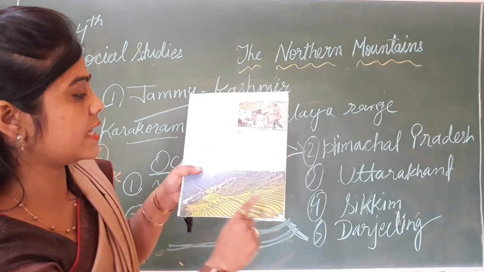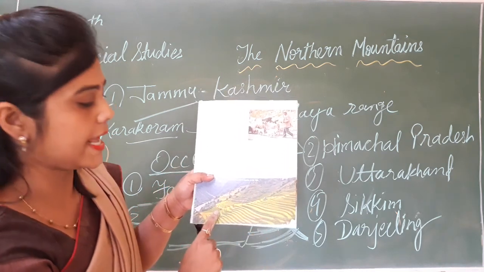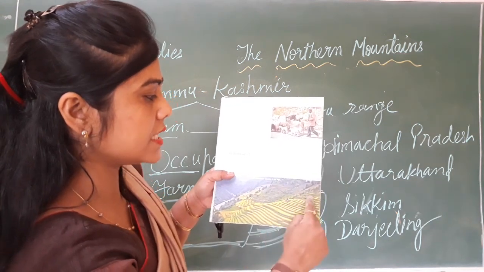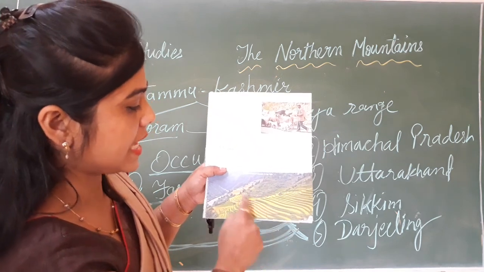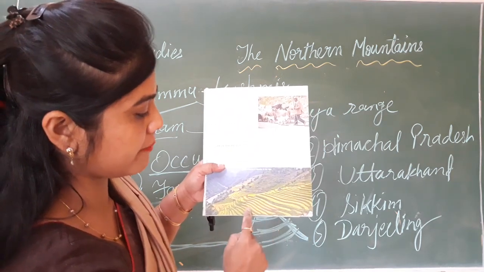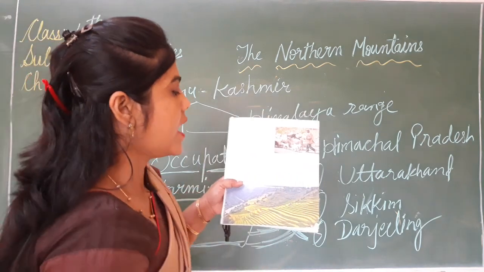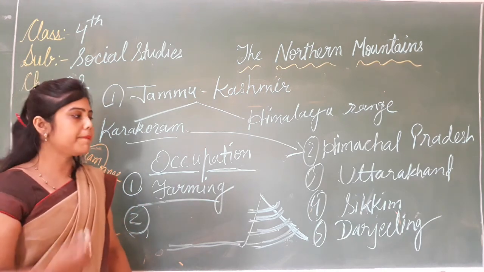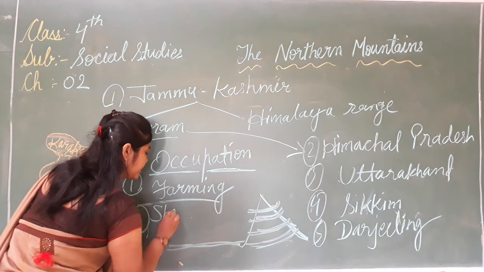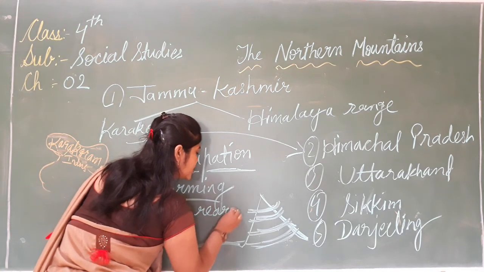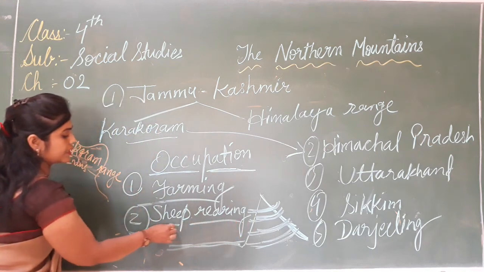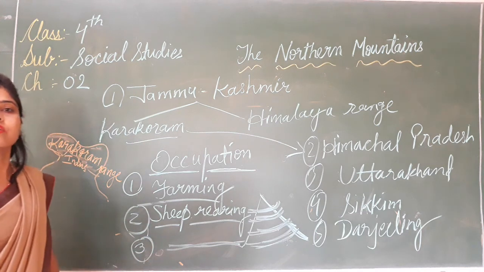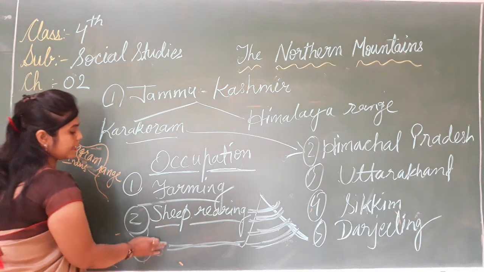See children, this is the main occupation of people living in those states. Their occupation is farming, and due to the lack of plain land, farmers have cut steps or terraces along the slope. That is terrace farming. And some people are engaged in sheep rearing. Sheep rearing means they domesticate sheep for wool and for milk.